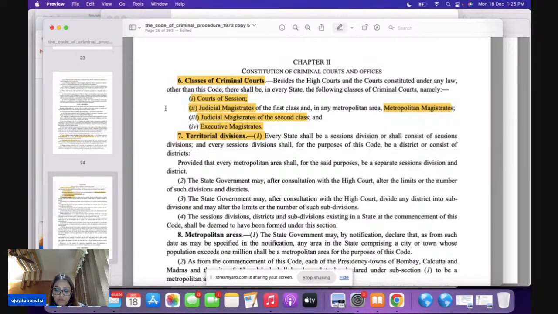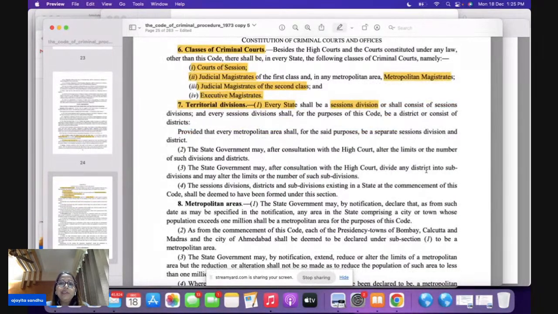Now, Section 7 tells you how the territorial division is done. In CrPC, the territory is divided into sessions divisions, and this is done by the state. Always remember that it is the state that does it. If you have to alter the limits of the subdivisions or any district, this has to be done by the state government after consultation with the High Court.